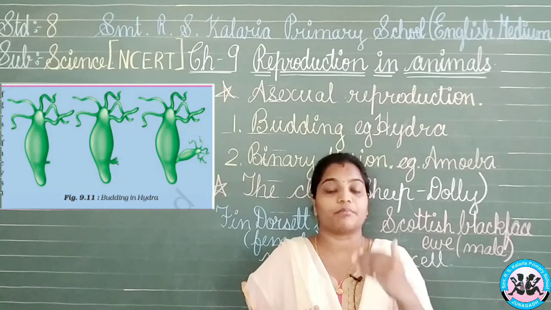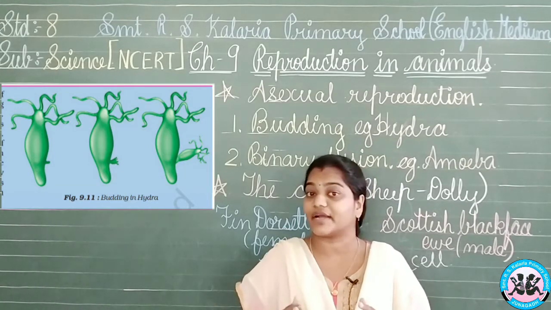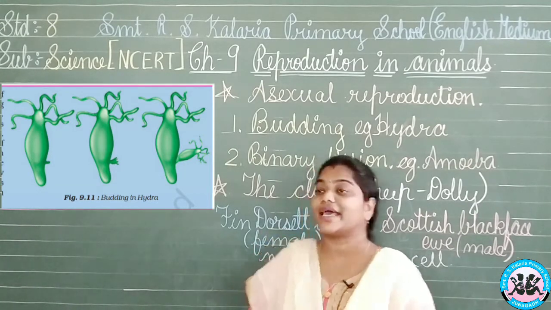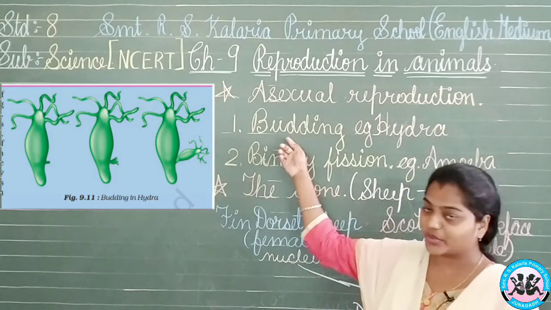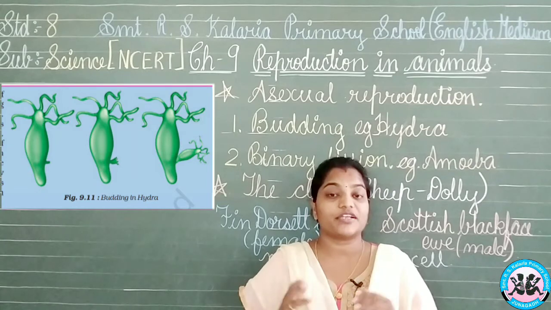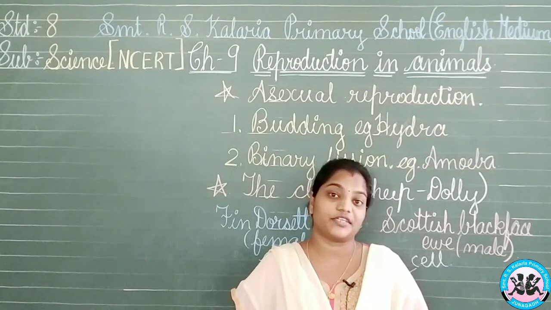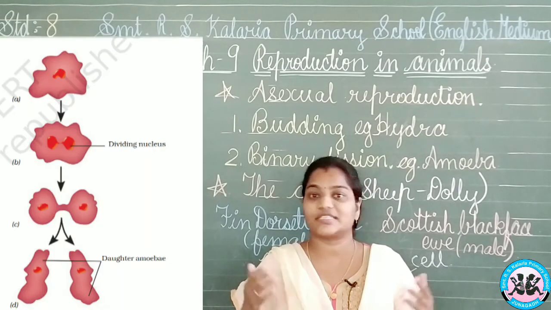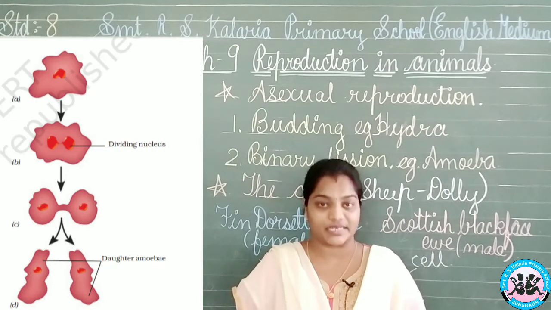Because it is producing a bud from the hydra, this system is known as the budding system. Okay. Now the second system that comes is binary fission. What is this binary fission? You have already studied something about the amoeba, isn't it?